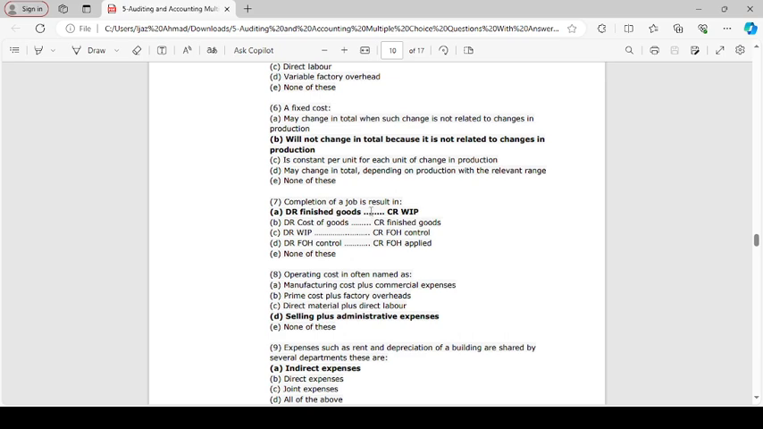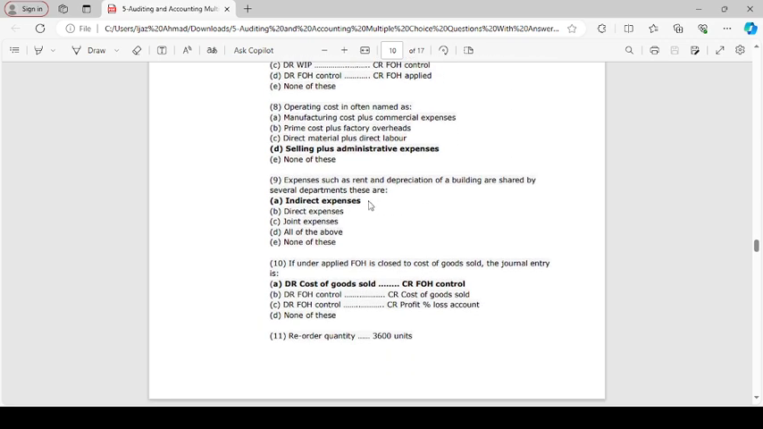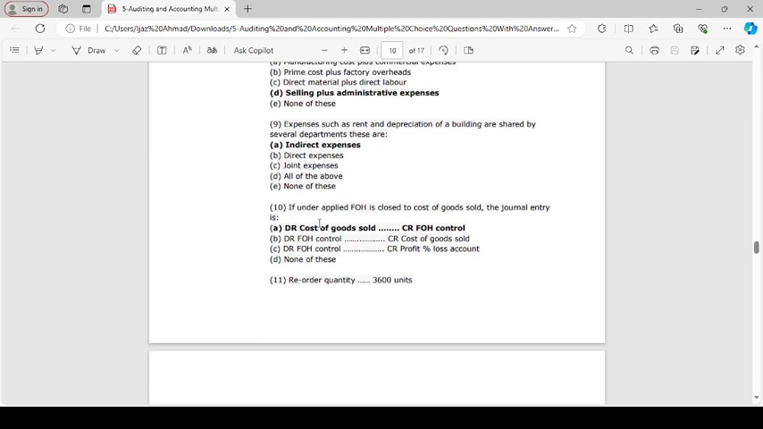Completion of a job results in debit finished goods and credit work in process. Operating cost is often named as selling plus administrative expense. Expenses such as rent and depreciation of a building are shared by several departments. These are indirect expenses. Under applied factory overhead is closed to cost of goods sold. The journal entry is debit cost of goods sold, credit factory overhead control.